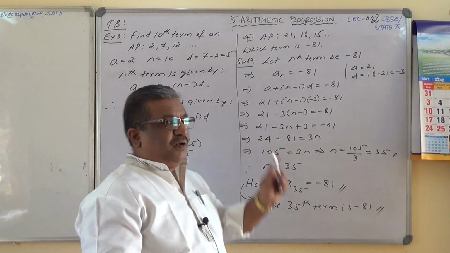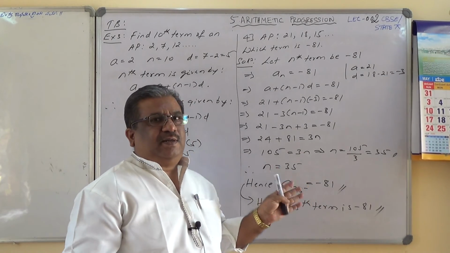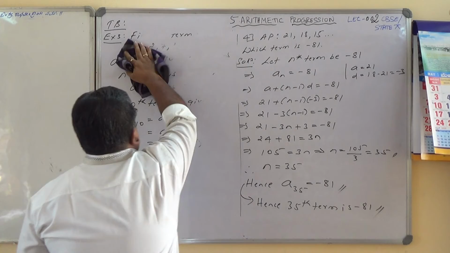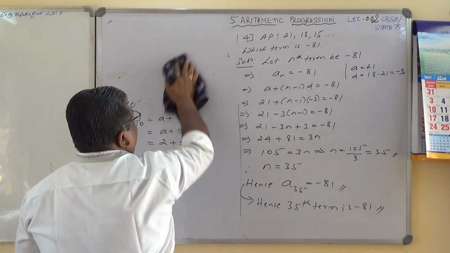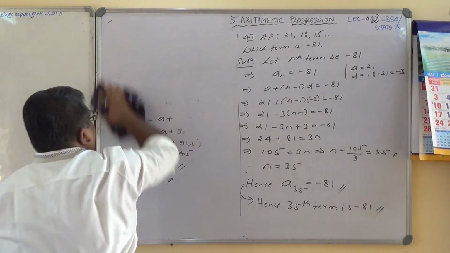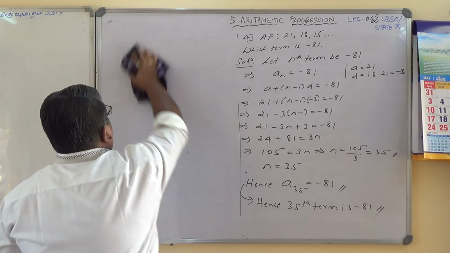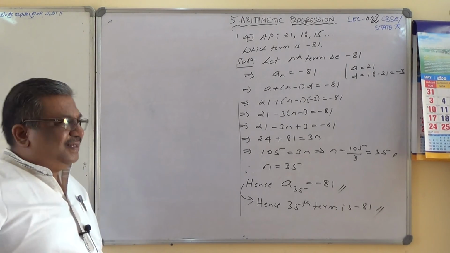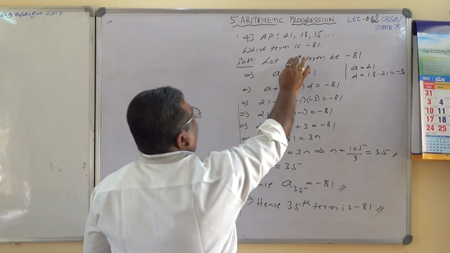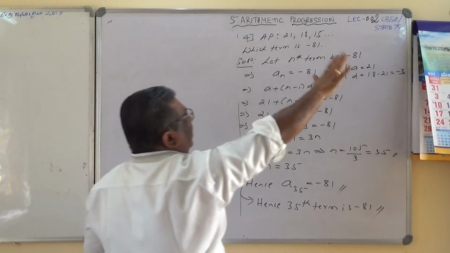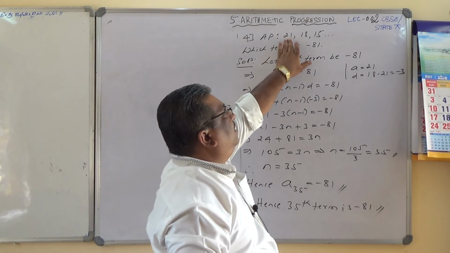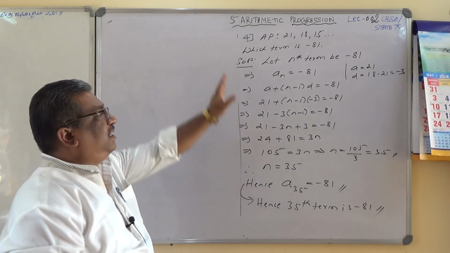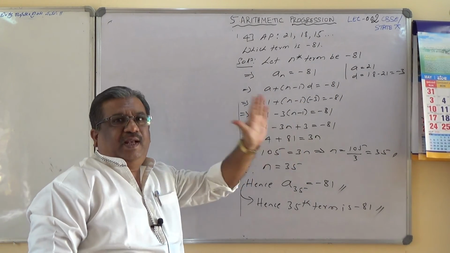Here there is one more sub question, but I will solve that sub question separately here. Okay, the same problem, but one more part of the question is there. One more small part is there. So the question is: is 0 a term of the given AP? Meaning, is 0 present in this sequence? It is decreasing: 21, 18, 15, isn't it?